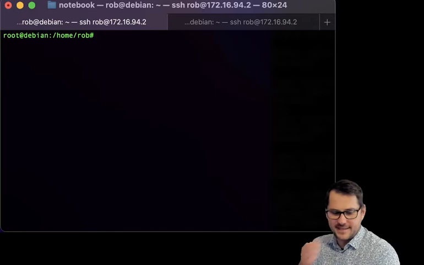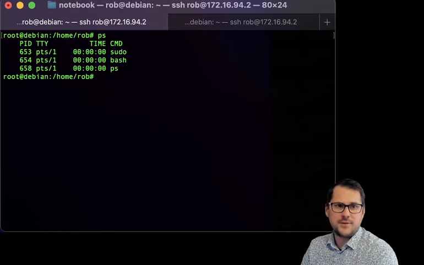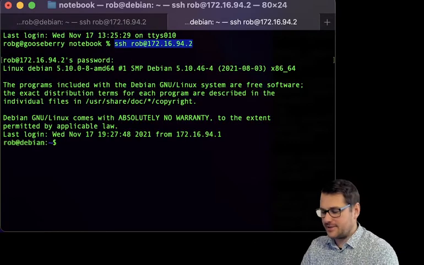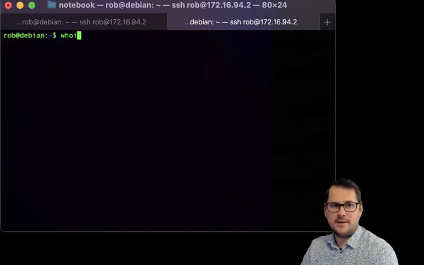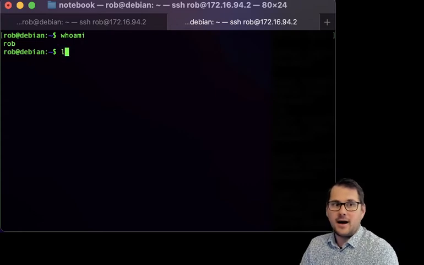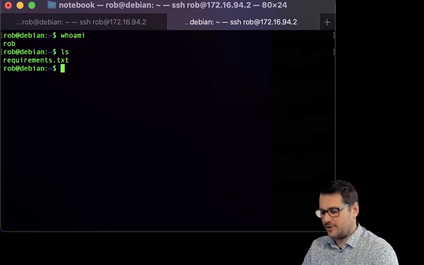So you can see that it says root at debian on top, and that is good. And I don't know which shell I'm using. I am using bash. Excellent. I'm happy about that. And this is me as a normal user. Who am I? I'm Rob. That's true. Great.